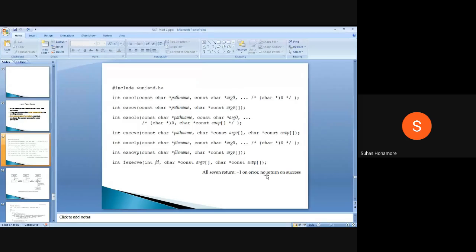Since we are saying there is no return value, anything other than -1 that you get is a successful execution. For an error, it will return -1. Other than error, it's a successful execution. Any doubts before going to an example?